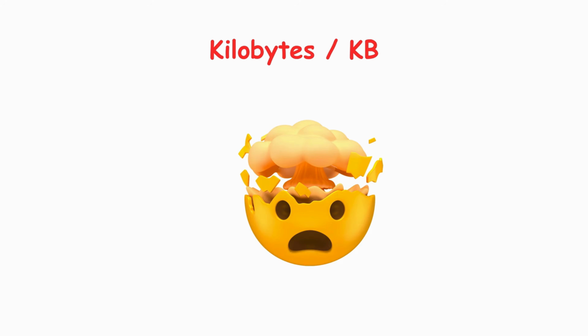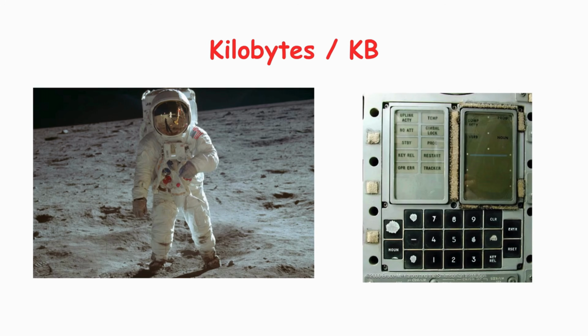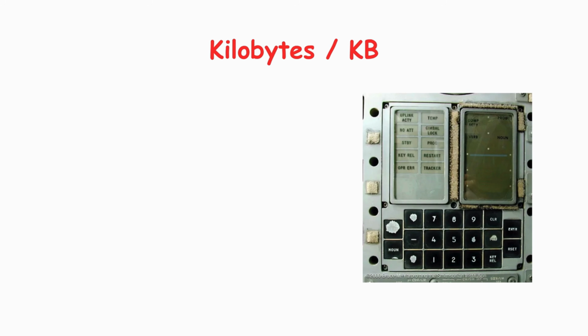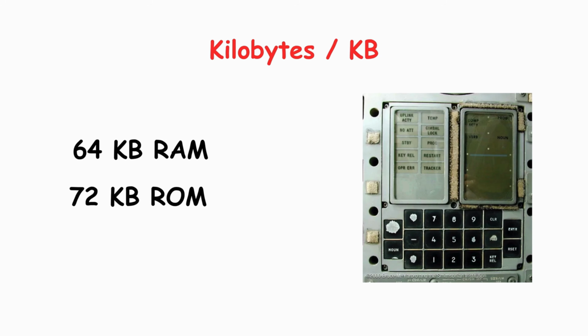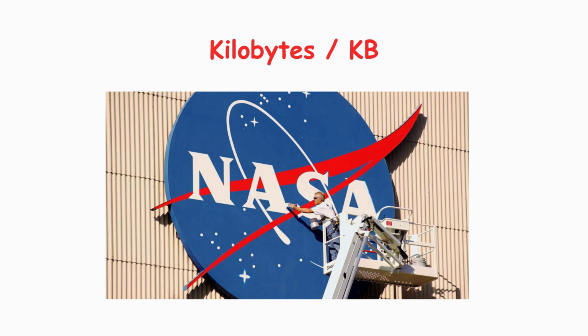Now let me tell you something absolutely mind-blowing. The Apollo 11 guidance computer, the computer that helped land humans on the moon in 1969, had only 64 kilobytes of memory and 72 kilobytes of read-only memory. That's right, NASA sent astronauts to the moon with less computing power than a modern calculator or a cheap digital watch.